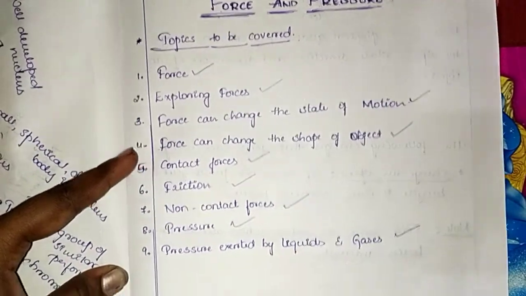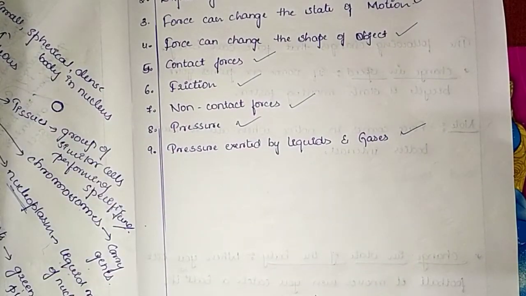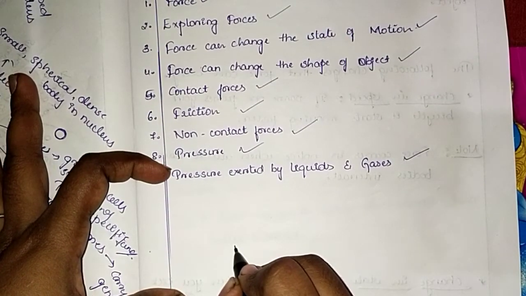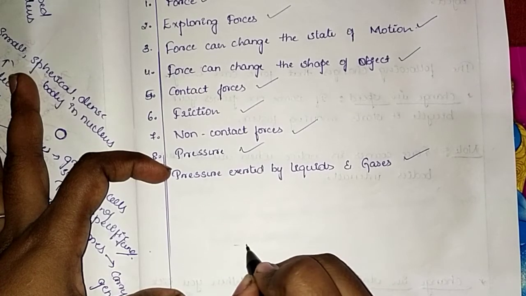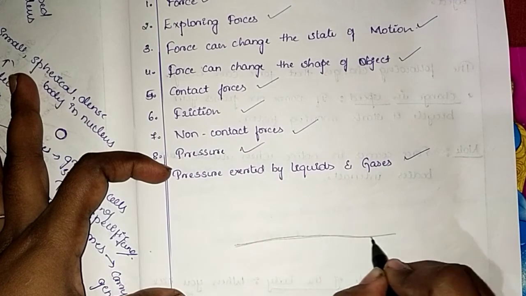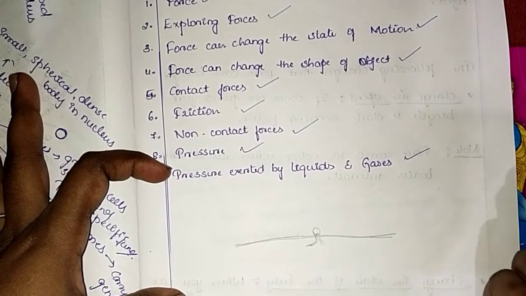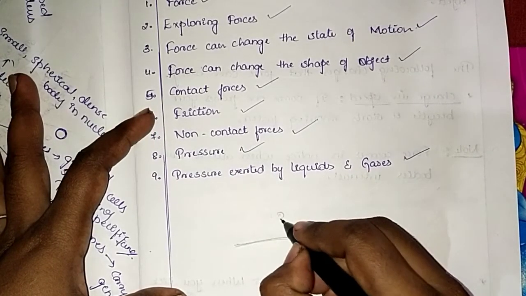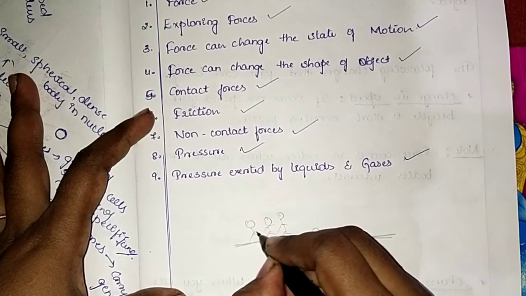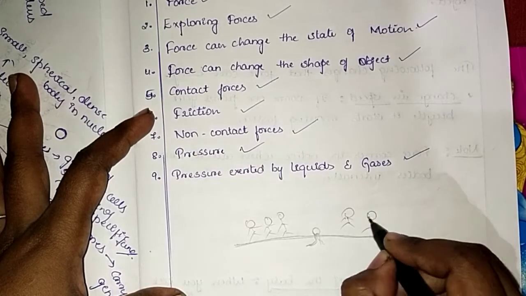So force, isn't it? Say for example, in our olden school days, our childhood days, we had played tug of war, isn't it children? A very famous game which we all have played. Some players will be here and some players will be there.